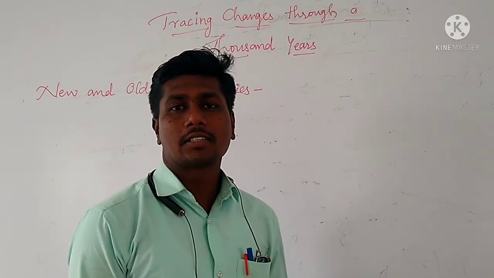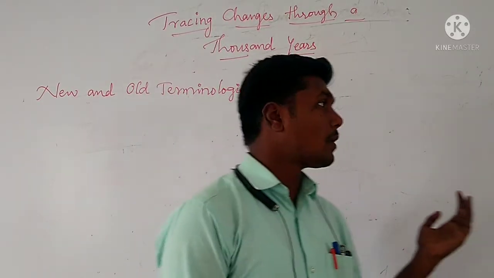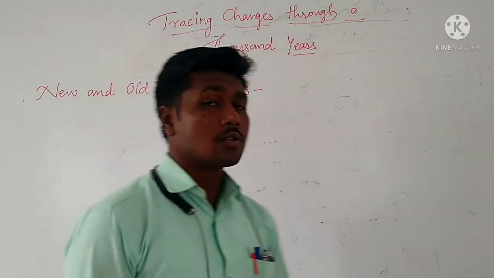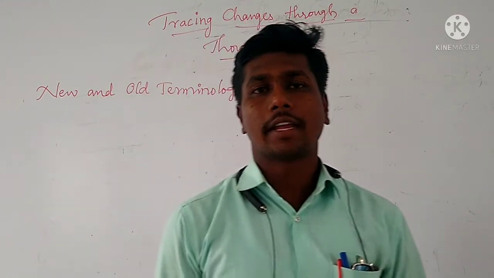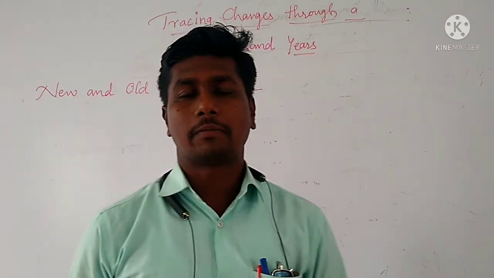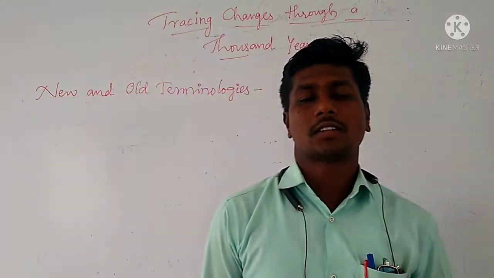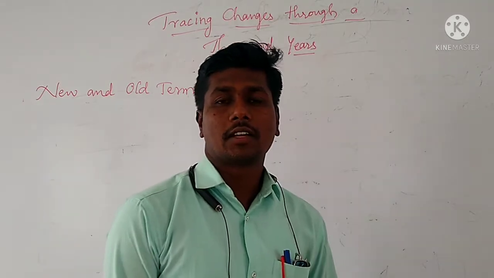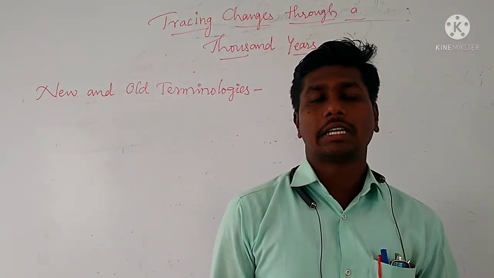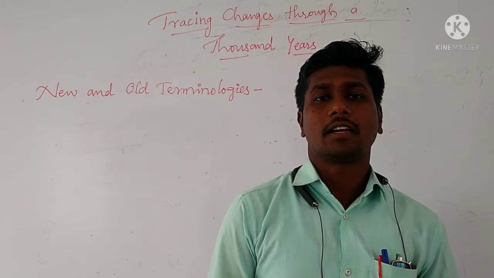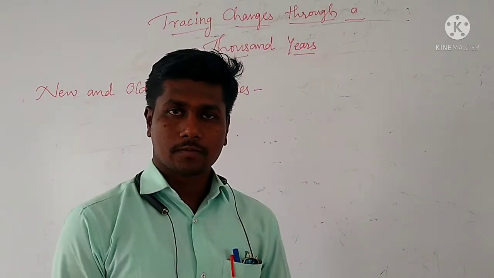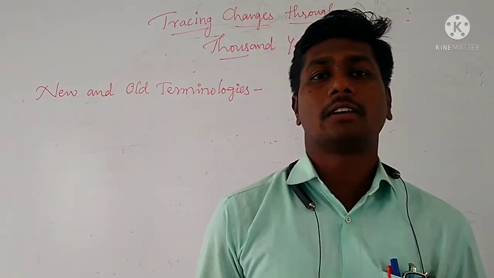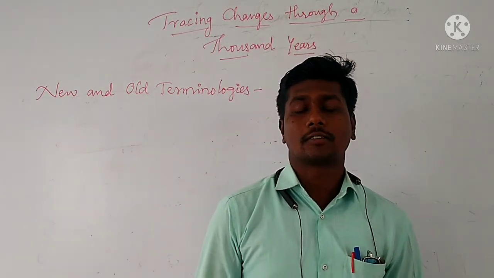See, in the last class, we learned about tracing changes through 1,000 years, right? We have started already, and I told you about the two important maps. One map was drawn by whom? A Persian traveler or geographer called Al-Idrisi, right? In 1154. And then another map, that is the map created by a French chronicler,